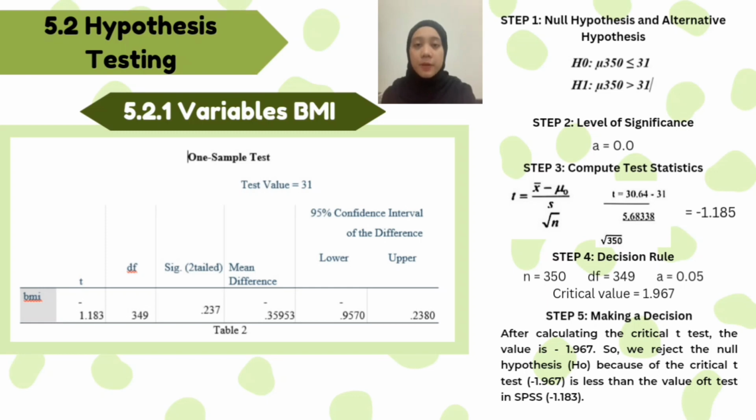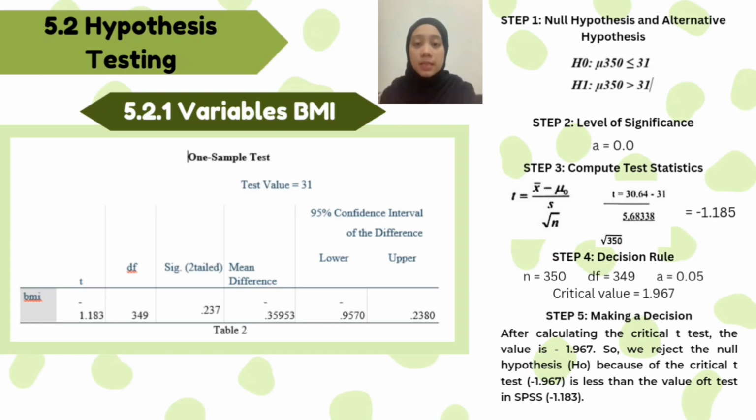I want to present 5.2 hypothesis testing. We choose the variable BMI, one-sample t-test. So we have the first step, which is step 1, the null hypothesis and alternative hypothesis. And this is the formula. Next, step 2, level of significance, 0.05. Step 3, compute test statistic, and this is the formula, and the answer is negative 1.185.